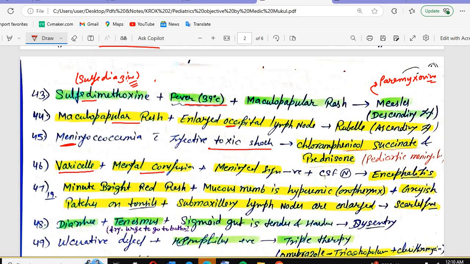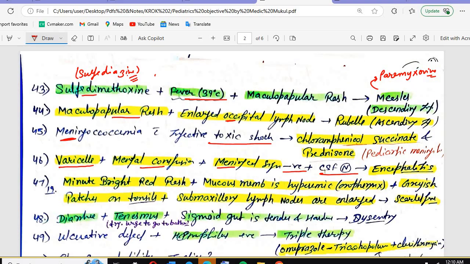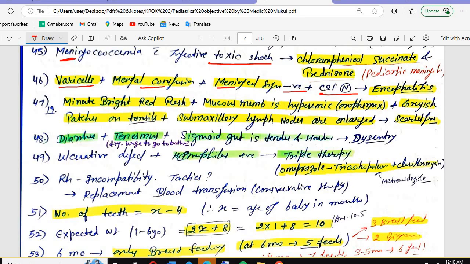Varicella plus mental confusion, plus meningeal signs are negative. CSF is normal. What is that? See, CSF is normal and meningeal signs are negative. Patient is having the varicella. The varicella most commonly causes the encephalitis. So don't confuse the meningitis and the encephalitis.